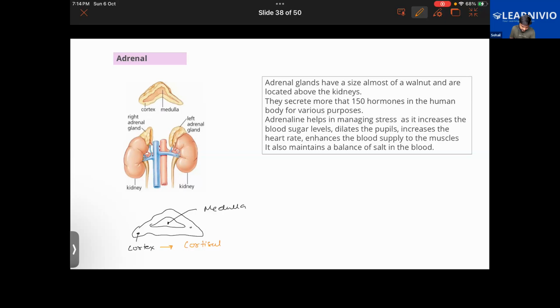That is cortisol. Now, can you guess the name of the hormone secreted by the medulla? Let me look at the answers you have shared. That is adrenaline, by the way.